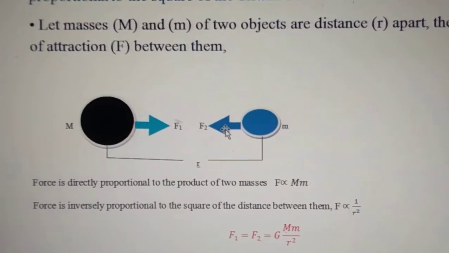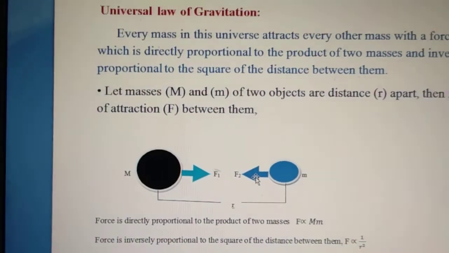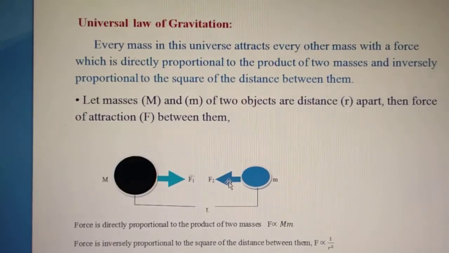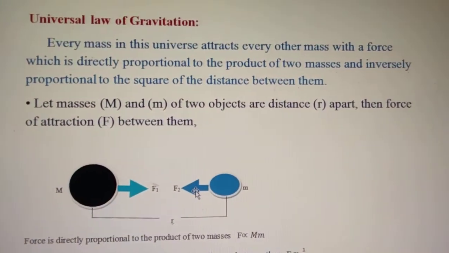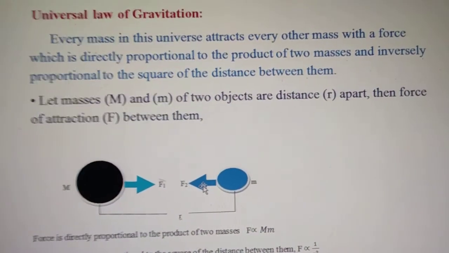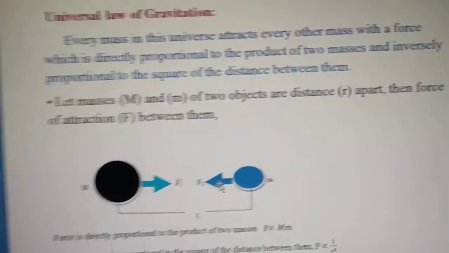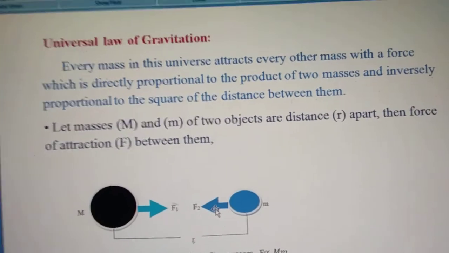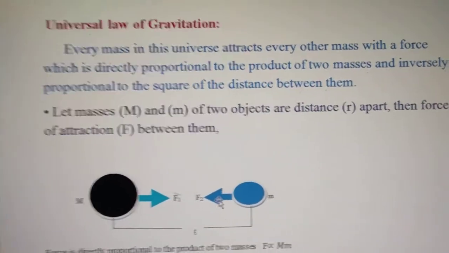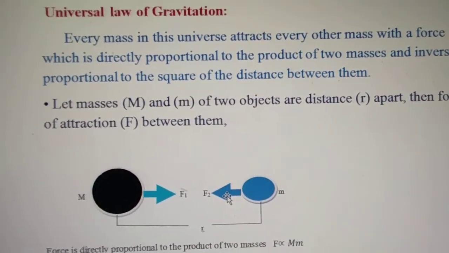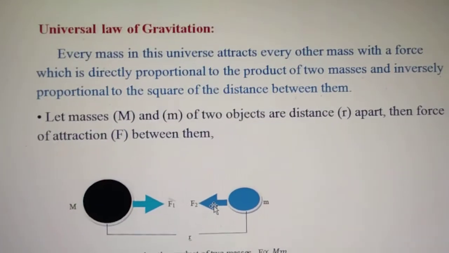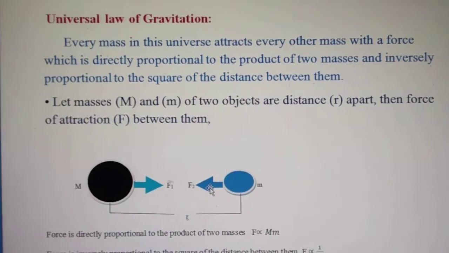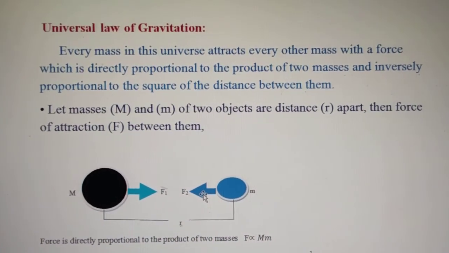So the universal law of gravitation tells you this. Can you state the universal law of gravitation? Every mass in the entire universe attracts each and every mass with a force directly proportional to the product of their masses and inversely proportional to the square of the distance between them. So this is termed the universal law of gravitational force.